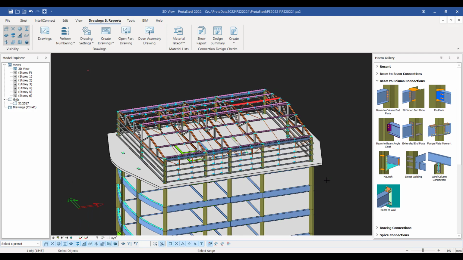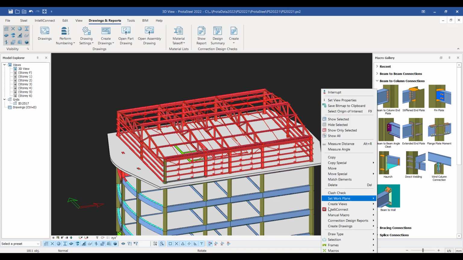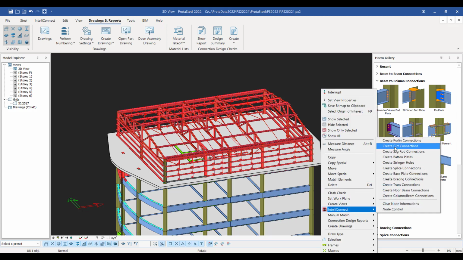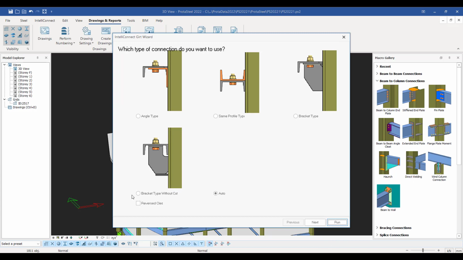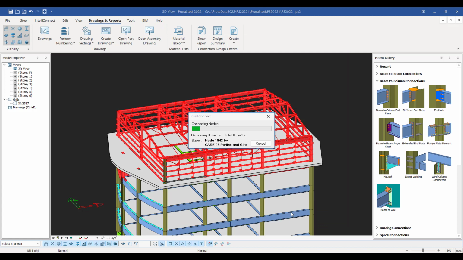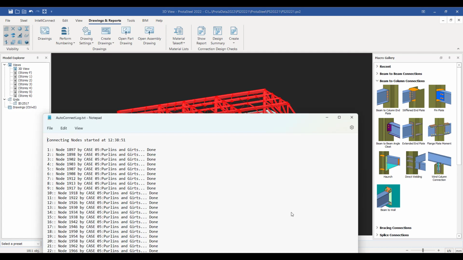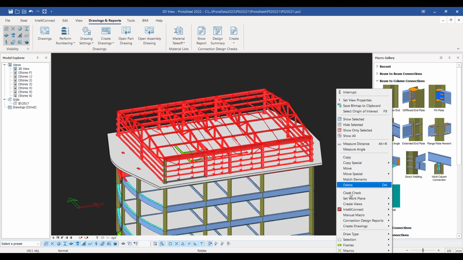Now I want to carry on, so I'm going to select that model again, and this time I'm going to ask it to design my girts. Again, I can choose a preference here for the type of girt connection I wish to use, and again I can just run this, and it's going to batch design the girts. Okay, so they're done.